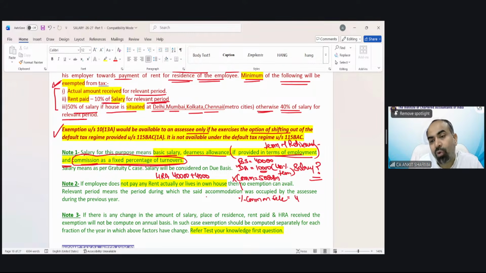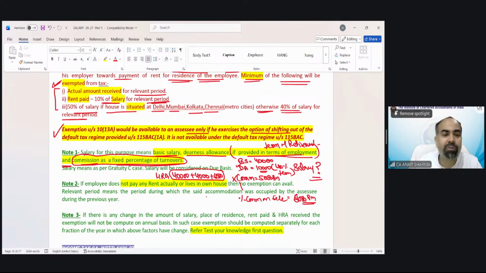Suppose it is 6,000 as per the calculation of percentage on sale. So this 6,000 we will consider. So now salary would be 50,000 for the purpose of calculation of HRA.